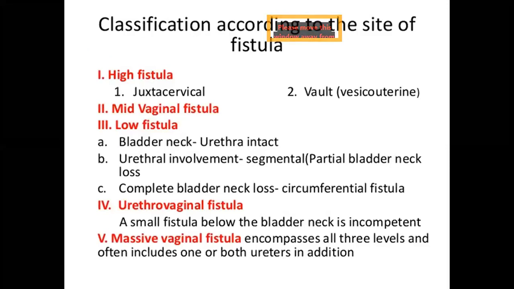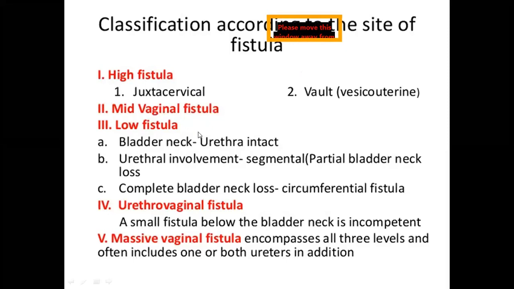Then depending upon the site, that is level of fistula, they can be classified as high fistulas, that is just juxtacervical and at the vault. After a hysterectomy, the patient may develop fistula between the bladder and the vaginal vault. So that is, vault fistulas are always high fistulas. Then mid-vaginal fistula, in the middle part of the vagina, there is a fistula.